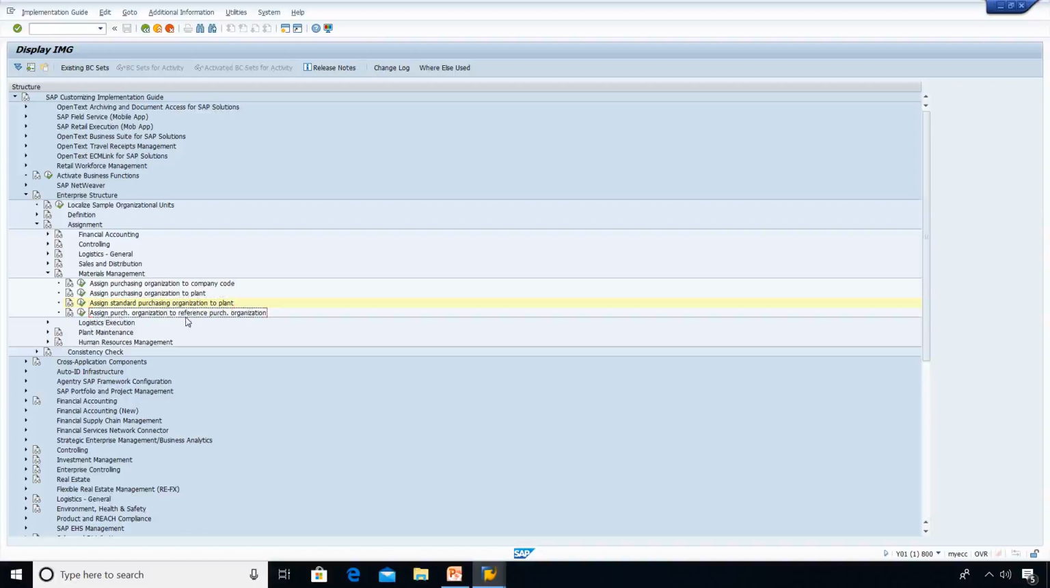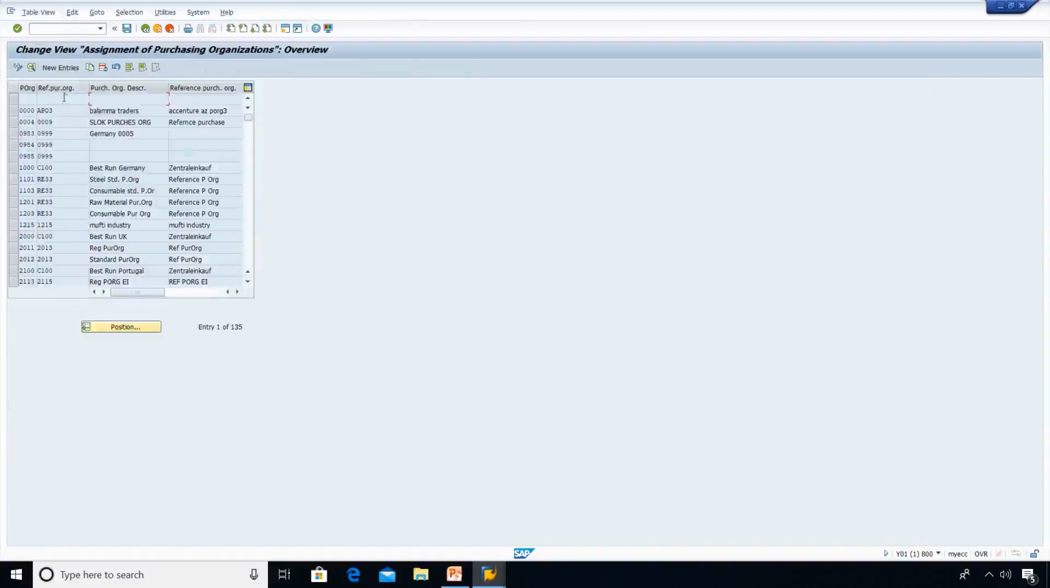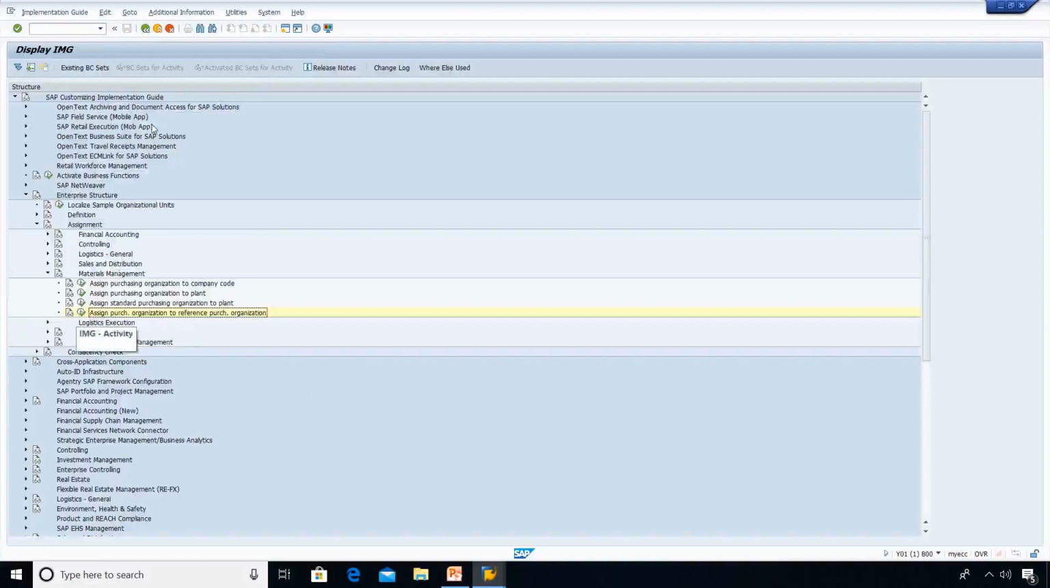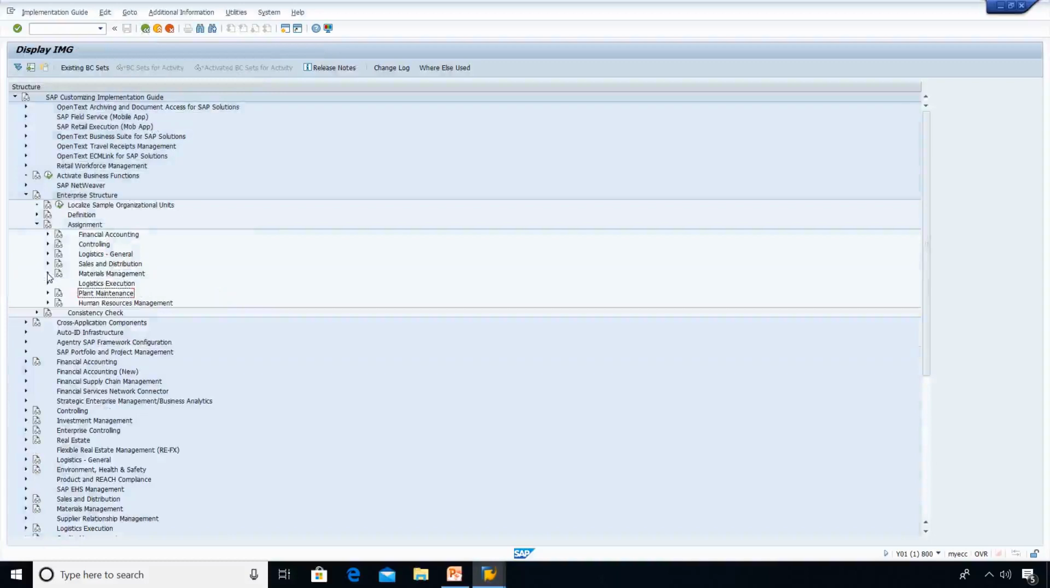Then assign purchasing organization to reference purchasing organization. See here, I have spoken about the reference purchasing organization. It's like common between two company codes. It will be assisting two company codes. I'm done with the assignment part now.